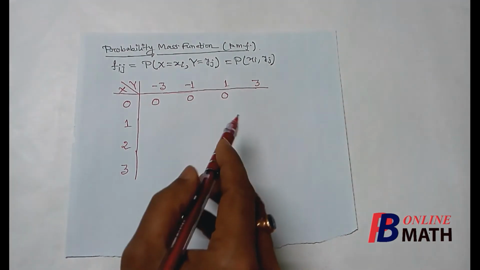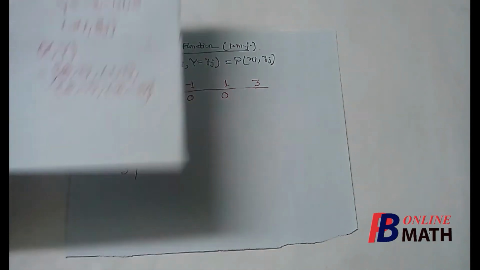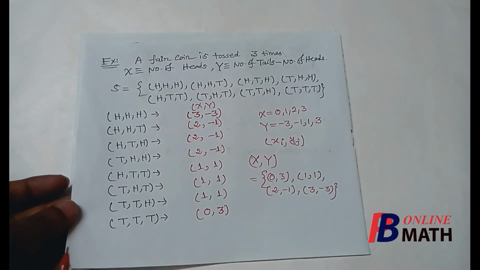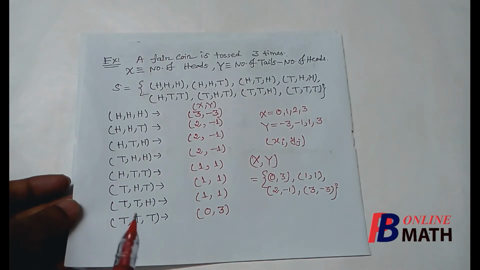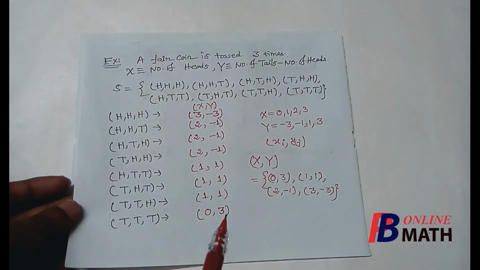Next we consider the probability at the point 0 comma 3. Let us find whether there is any event numbered 0 comma 3. Here we find that this outcome is numbered 0 comma 3.